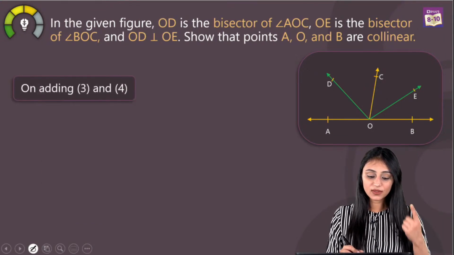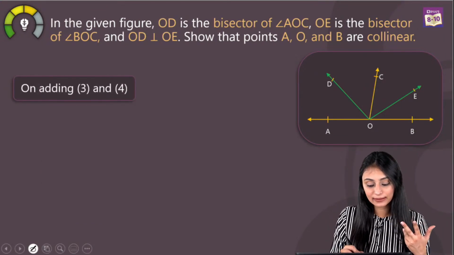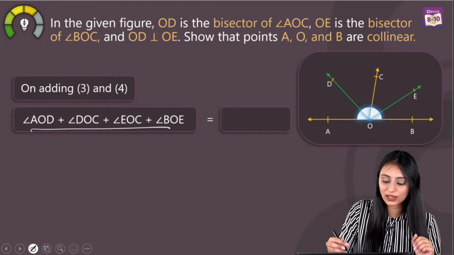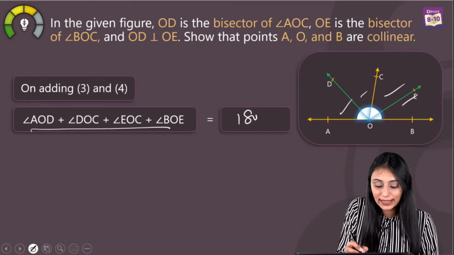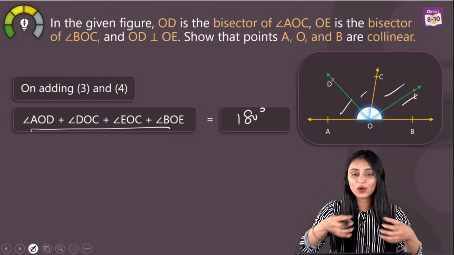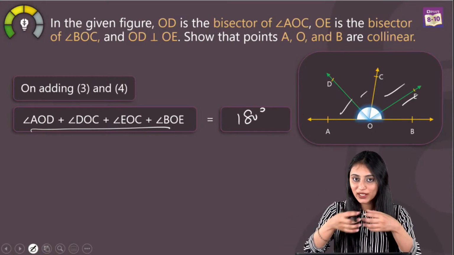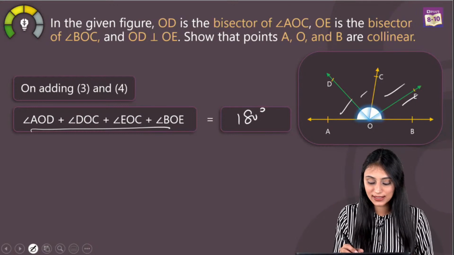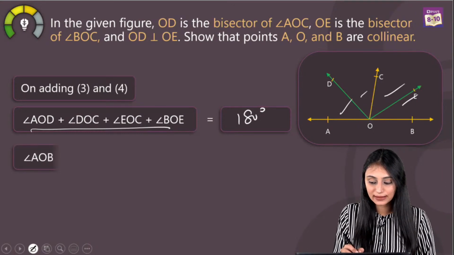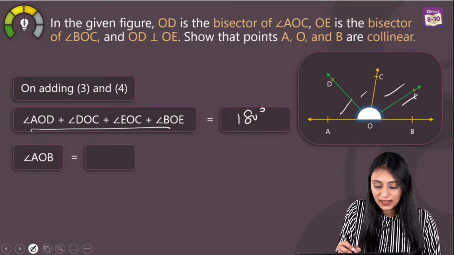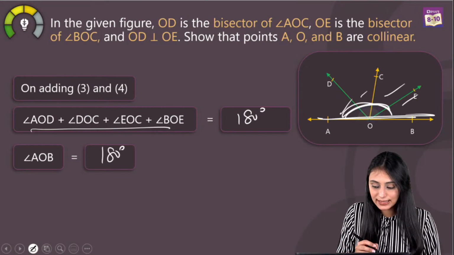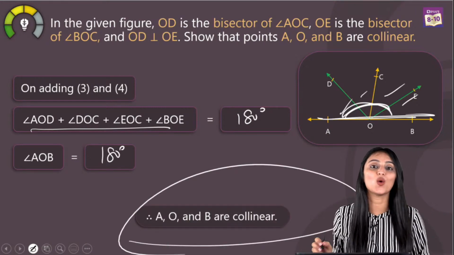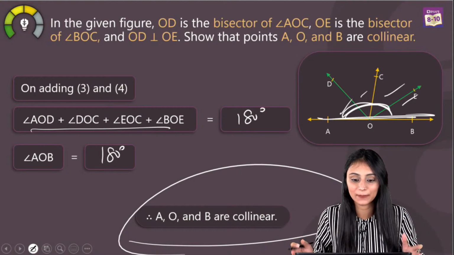Okay. Now what we will do is we will add third and fourth and we get the sum of all the angles which are formed here. So once you add them up, you are going to get 180 degrees. That means angles are on a straight line, right? They're forming a straight line, all these angles. So I can say one thing over here, that this angle AOB, this entire bigger angle, is going to be equal to 180 degrees. That means A, O and B are collinear. They are on a straight line.